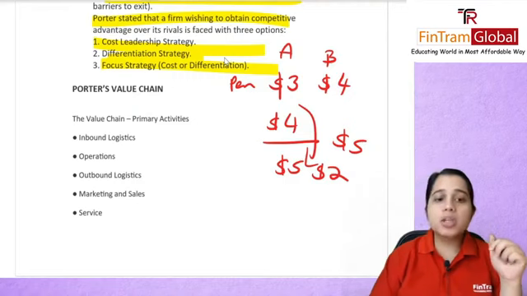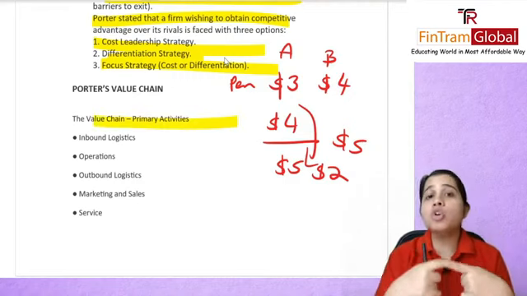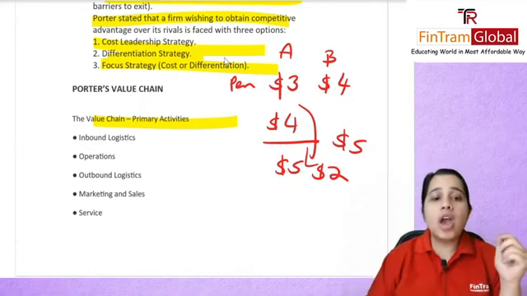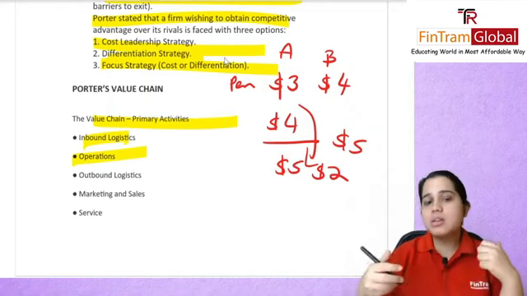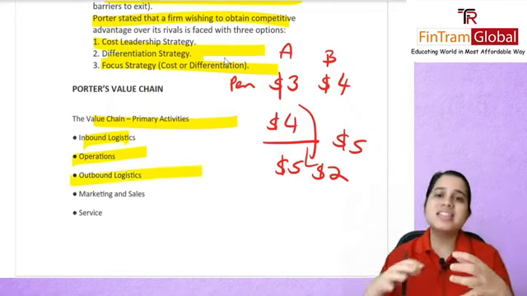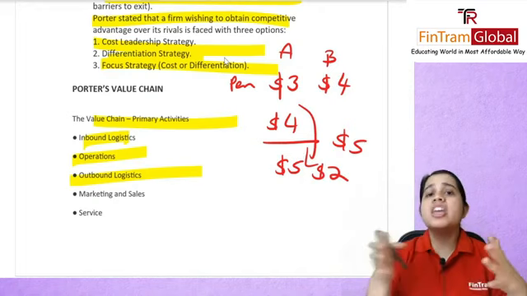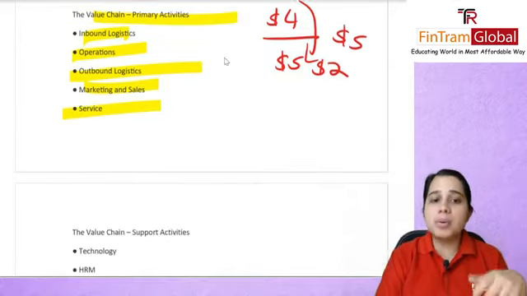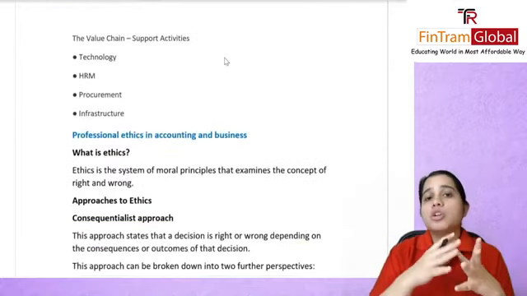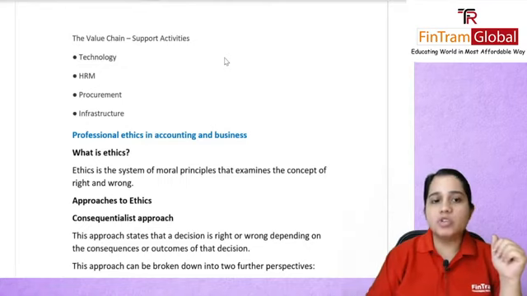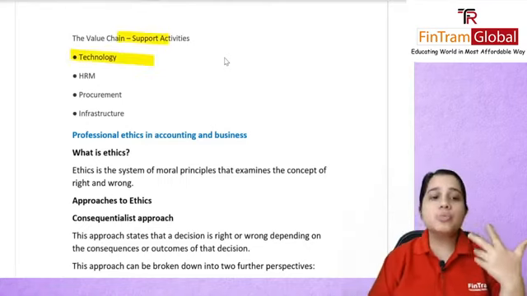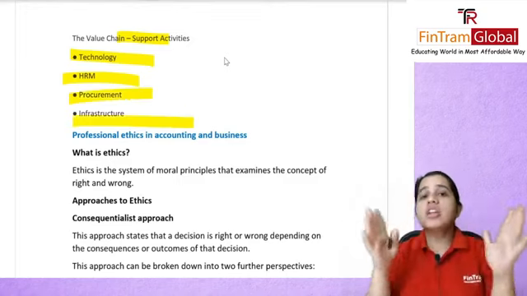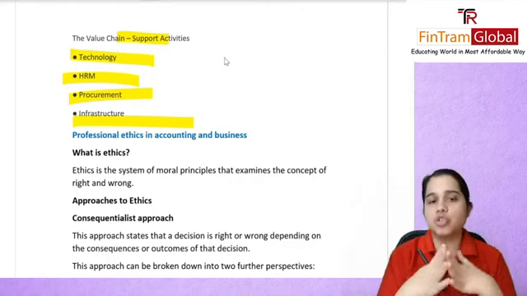Porter's value chain we had talked about. The primary activities were inbound logistics, whatever is coming in, your materials that are coming in. You have your operations, where you are converting these raw materials into a final product. You have your outbound logistics, where goods go from your warehouses to various distribution channels. You have your marketing and service, after sales service, whatever you're providing. You also have your support activities in your value chain. You have your technology, you have your human resource management, relating to the recruitment of people, procurement, and of course, in general, the infrastructure or layout of the organization.